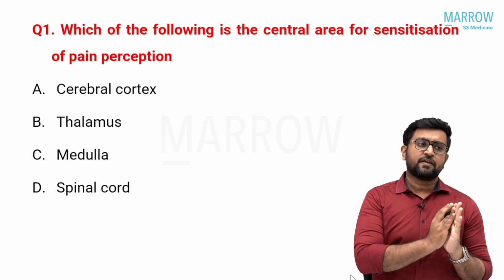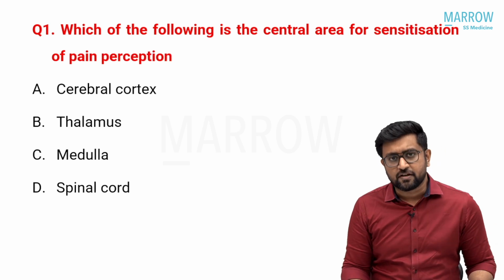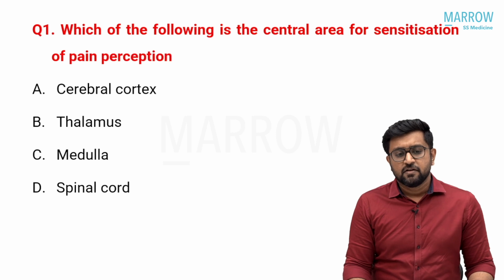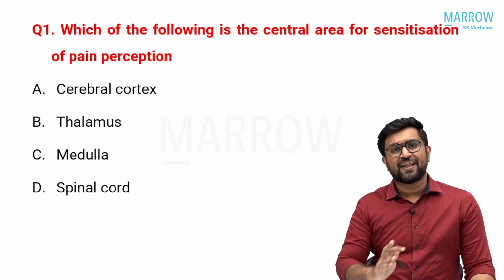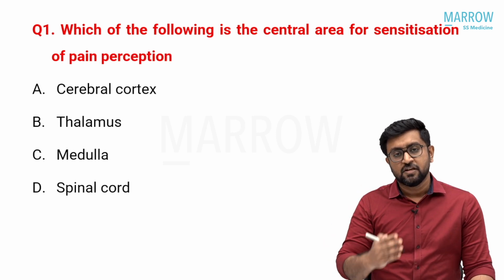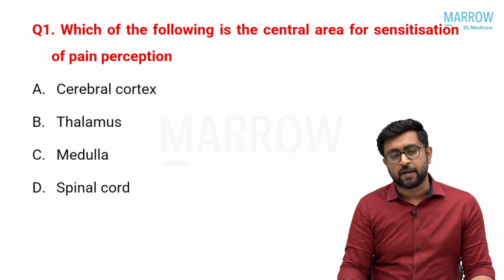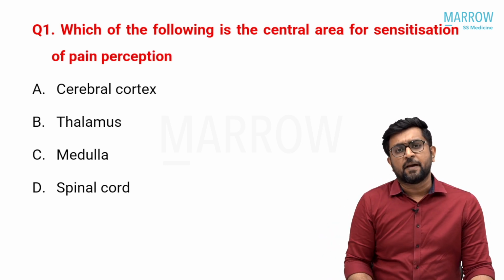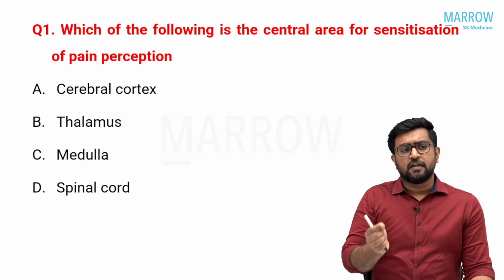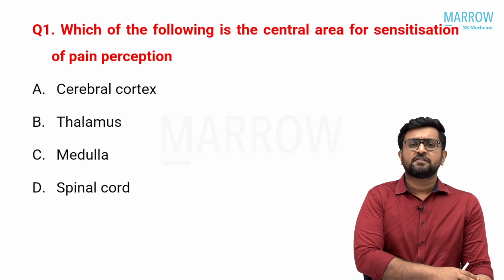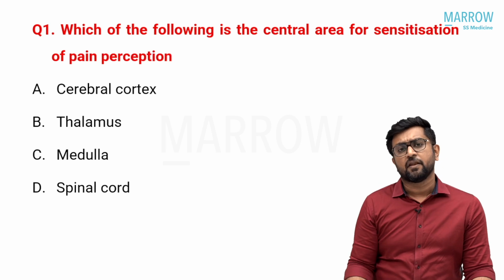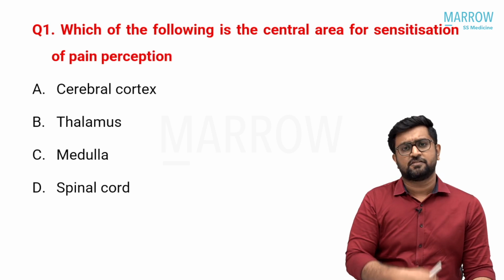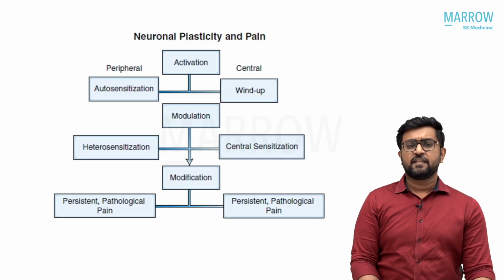If you take Harrison, one sentence is given that central sensitization of pain happens in the dorsal root ganglion. The pain sensitization, or the neuronal plasticity to chronic pain, involves a modulation or modification of the chronic pain. Recurrent pain happens. If you have a radiculopathy, slowly, if you touch that area, he will get pain, and even without touching, the pain will increase. That means the threshold for the stimulus has decreased. That is known as sensitization, or neuronal plasticity.